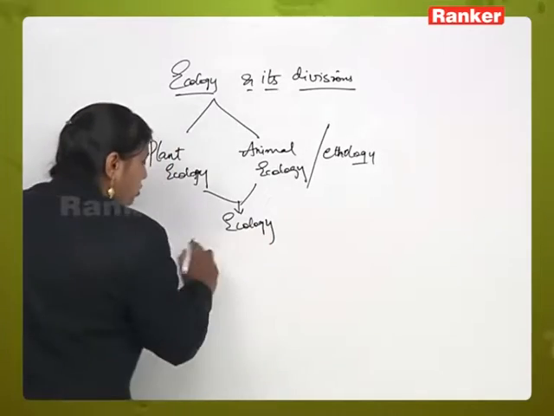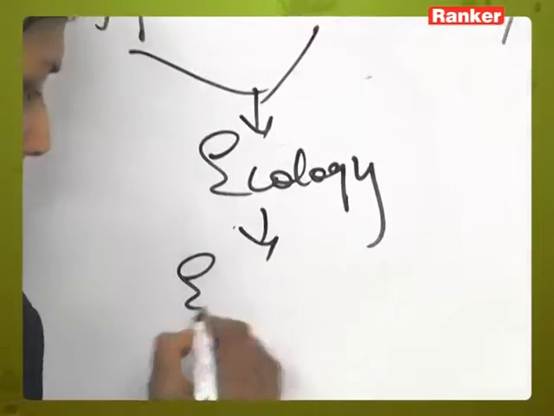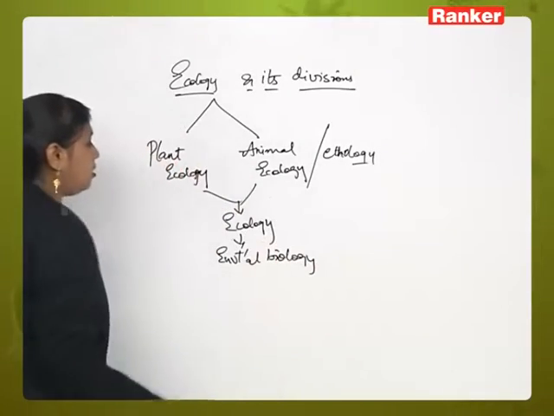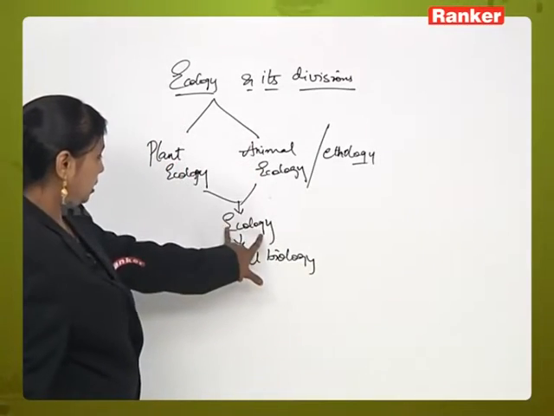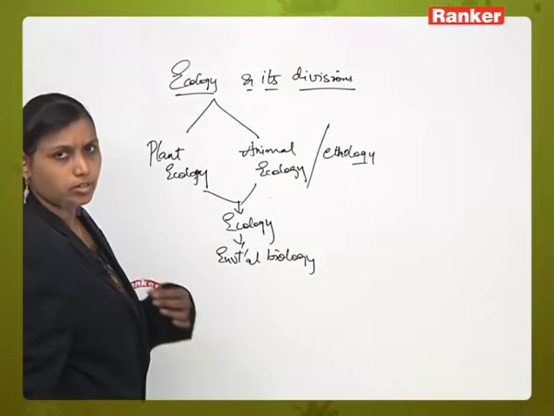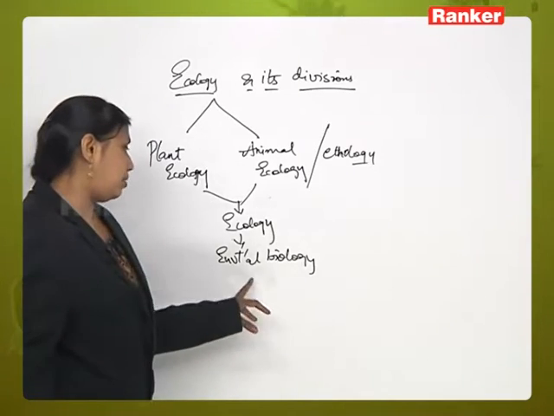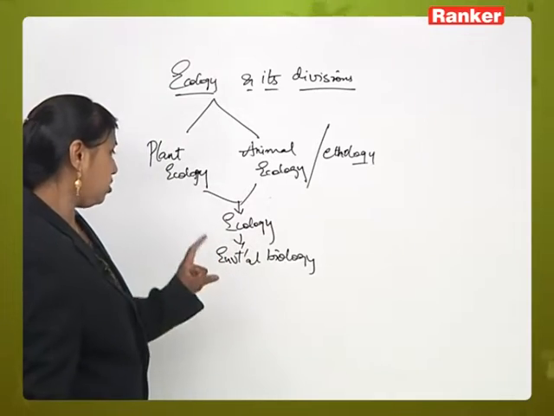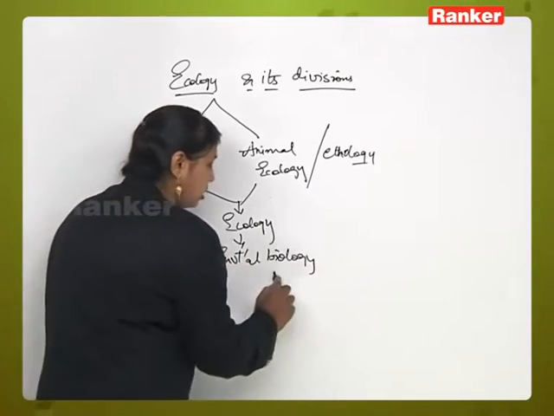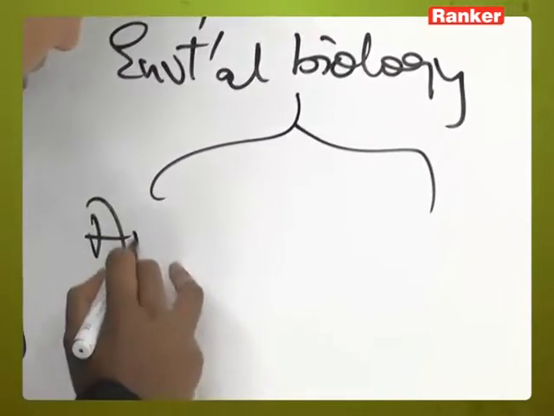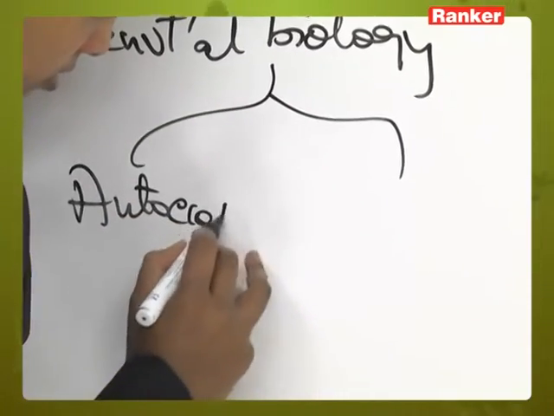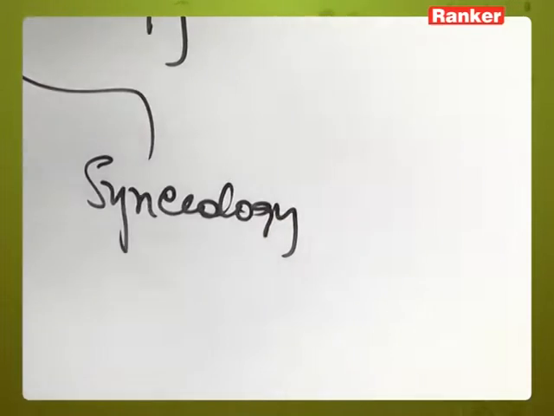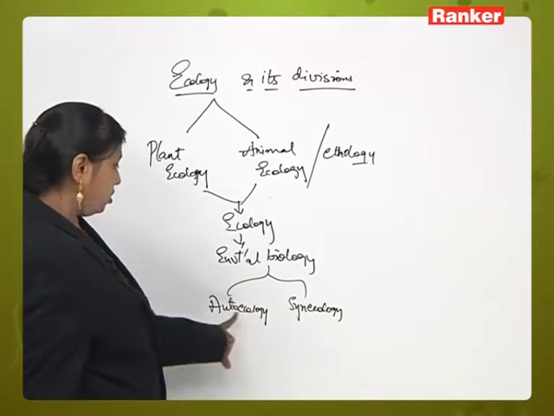Alright. Now this ecology was also called environmental biology. Instead of plant ecology or animal ecology, both were clubbed in a chapter called ecology, and that was given a sub-chapter name, environmental ecology. So here this environmental ecology may again be divided into two types. Those are called autoecology and synecology. Environmental biology was again divided into autoecology and synecology.